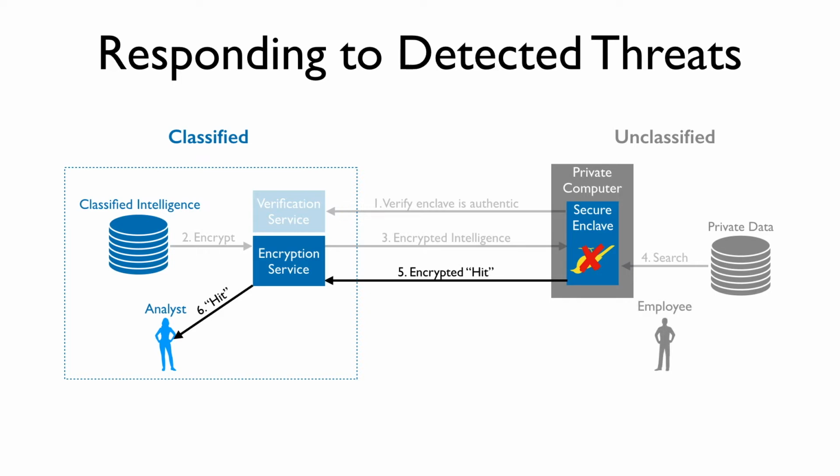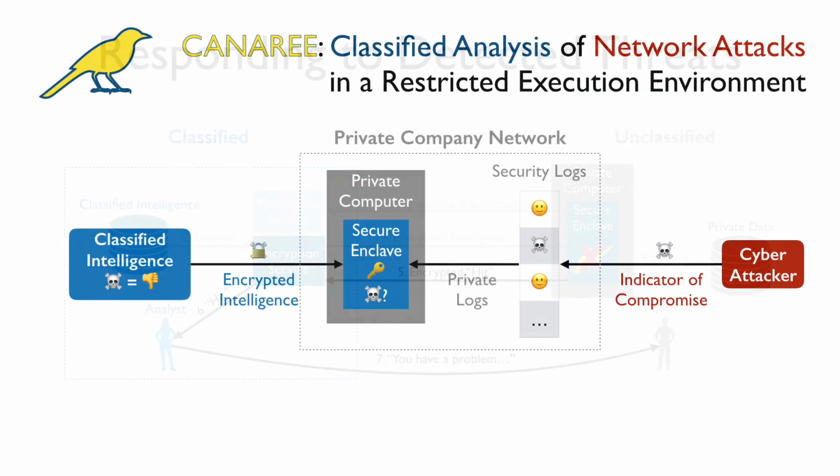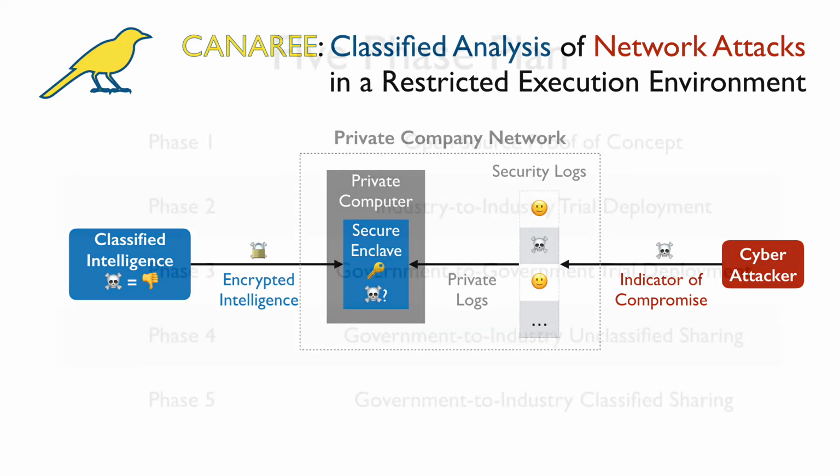Finally, the classified analyst will contact an employee of the company where the threat was detected. Because the classified analyst does not know which threat was seen or any of the company's data, they will need to escalate through a human process to decide on the next steps. CANAREE offers a safe space to compare encrypted intelligence with private company security logs.